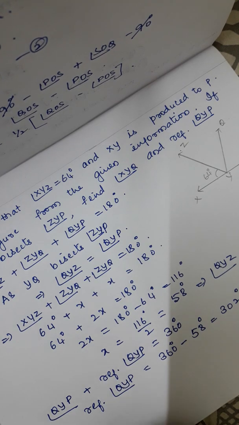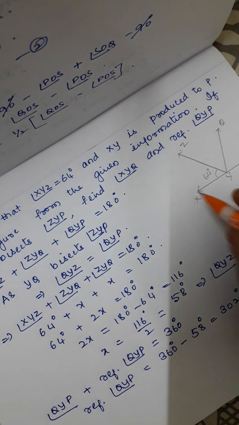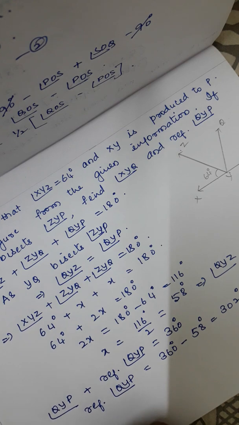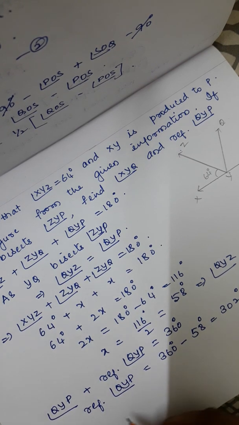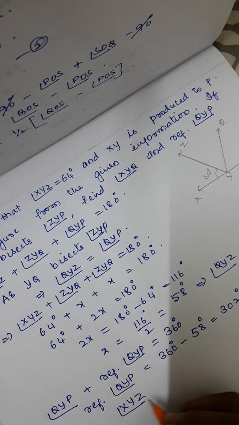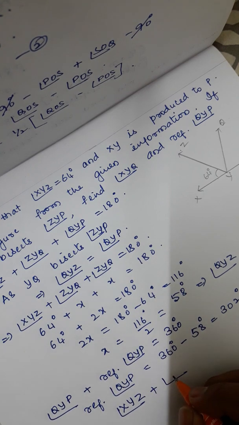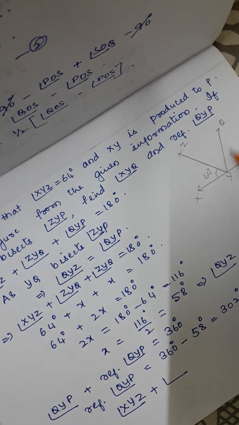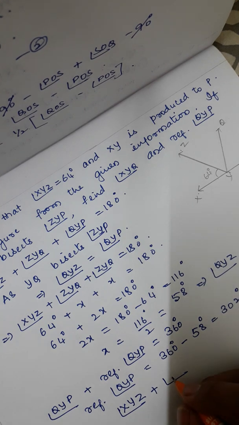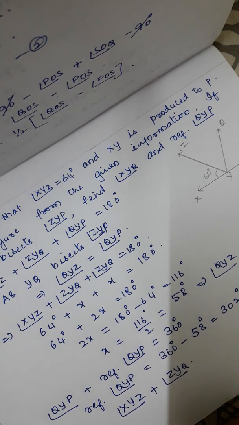Next he has asked us to find XYQ. So angle XYQ is equal to angle XYZ plus angle ZYQ.